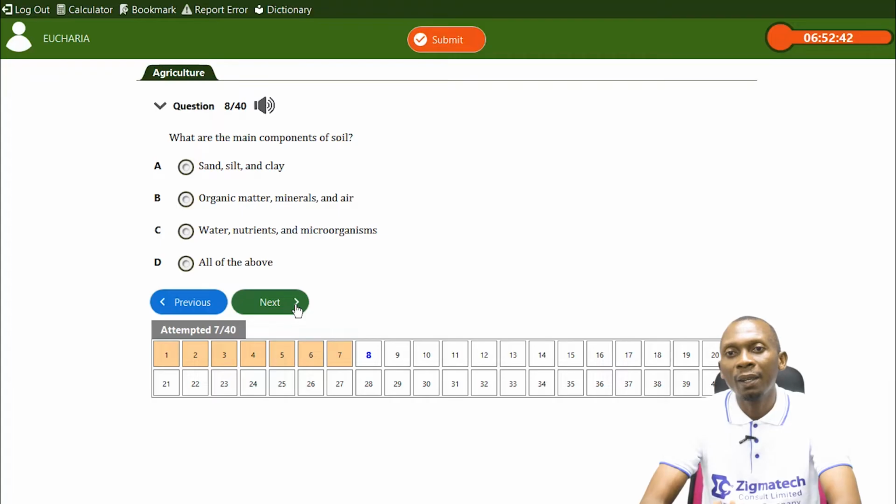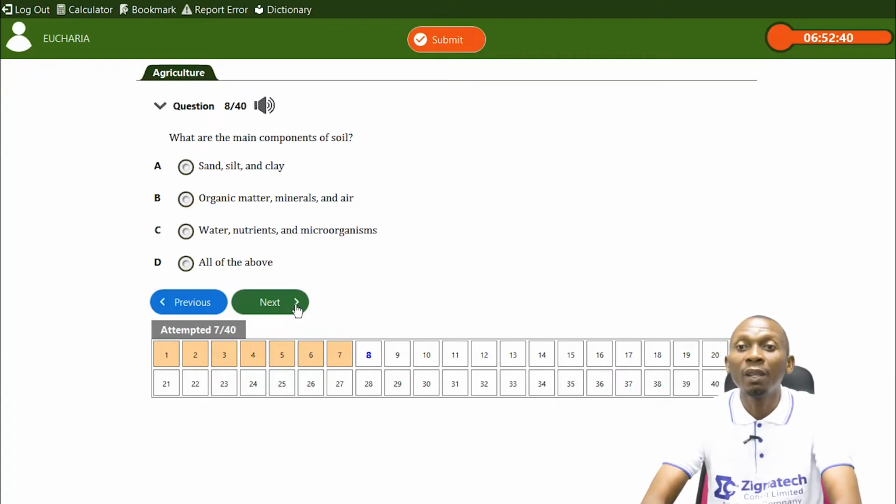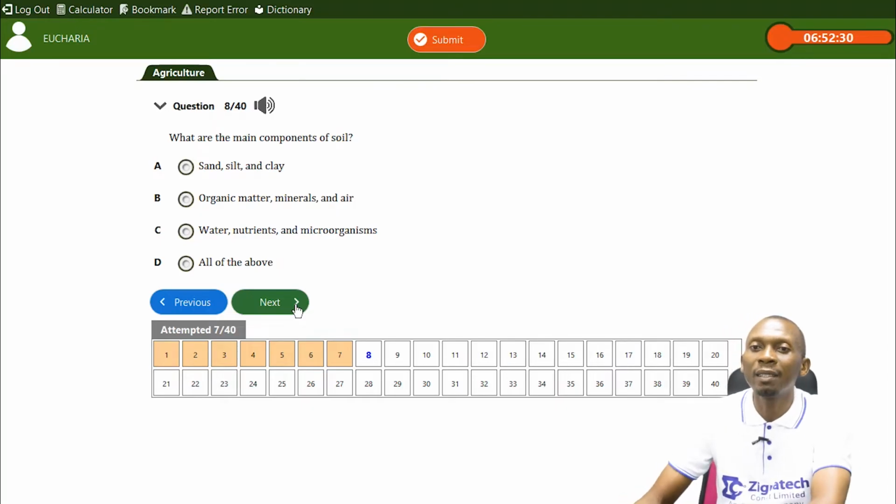Sand, silt, and clay are made up of soil. Now, they are components found in soil. Organic matter is a component found in soil. Minerals and air are also found in soil. Water is found in soil. Nutrients and microorganisms are also found in soil. So the answer here is all of the above. All of these are found in soil.